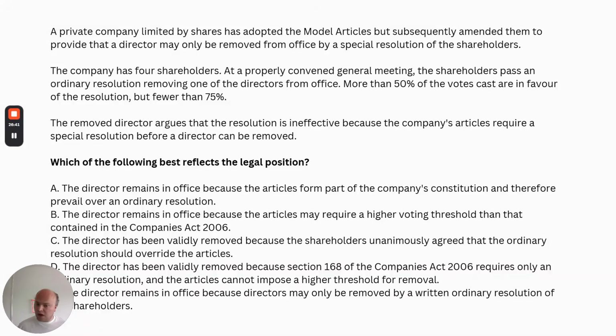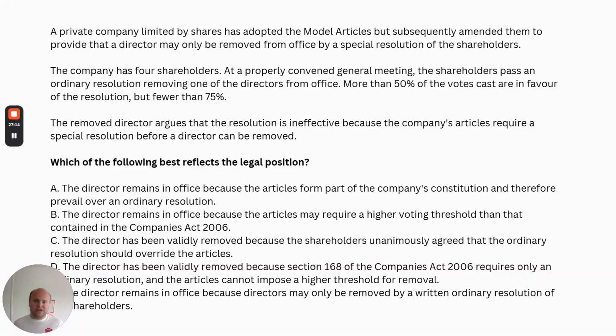The removed director argues that the resolution is ineffective because the company's articles require a special resolution before the director can be removed. Which of the following is the most accurate? So this MCQ is testing us on 2 rules. The first is, what's required to remove a director? And the second is, can a company's articles of association amend that requirement? So let's deal with the first issue first.